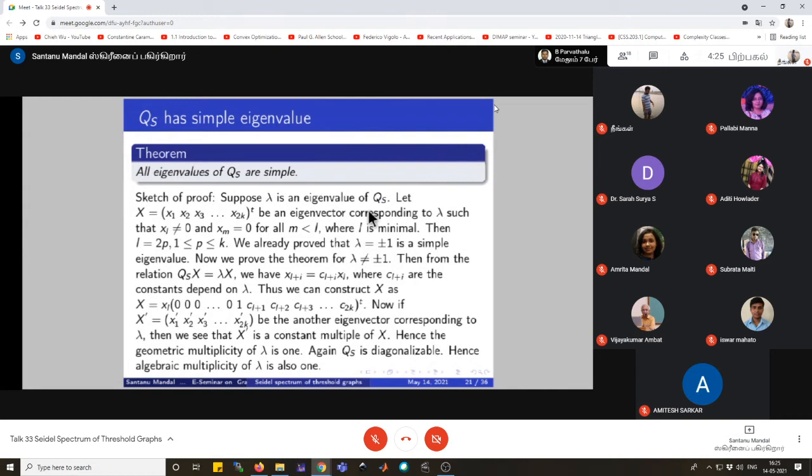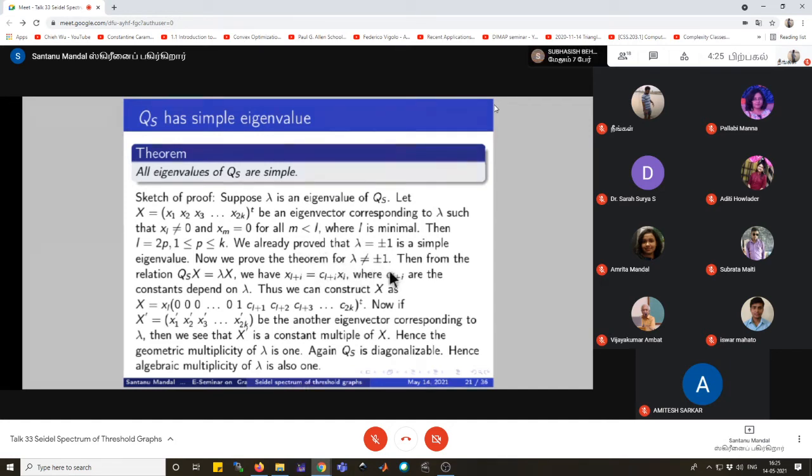Then when l equals 2p, where p lies between 1 and k, we have already proved that lambda equals plus or minus 1 is a simple eigenvalue, and we prove this theorem by taking lambda not equal to plus or minus 1.